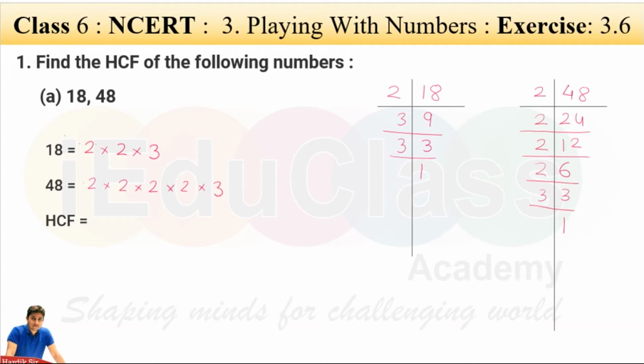Now the common factor is, you can see, 2. Another common factor is, you can see, 3. So our answer is 2 3s are 6. 6 is the highest common factor of 18 and 48.